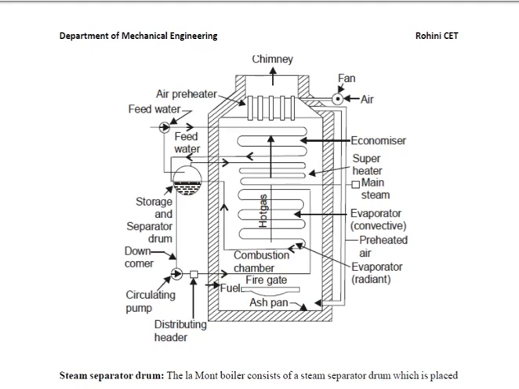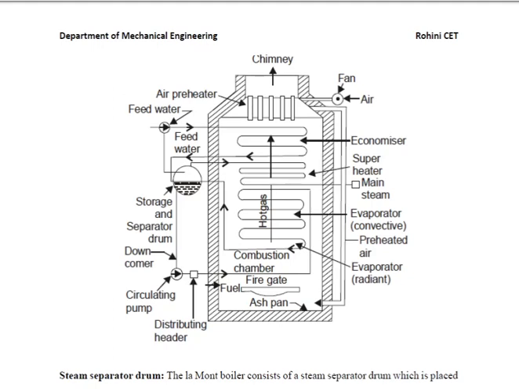There is a separator drum, which is an important part of this type of boiler. There is feed water coming through the economizer. The economizer is a device used to recover heat; it is a heat recovery device. As the name indicates, economizer means economy. Suppose the economizer is not present: the hot gases, after exchanging heat with the pipes, would go out through the chimney. So all that energy gets wasted.